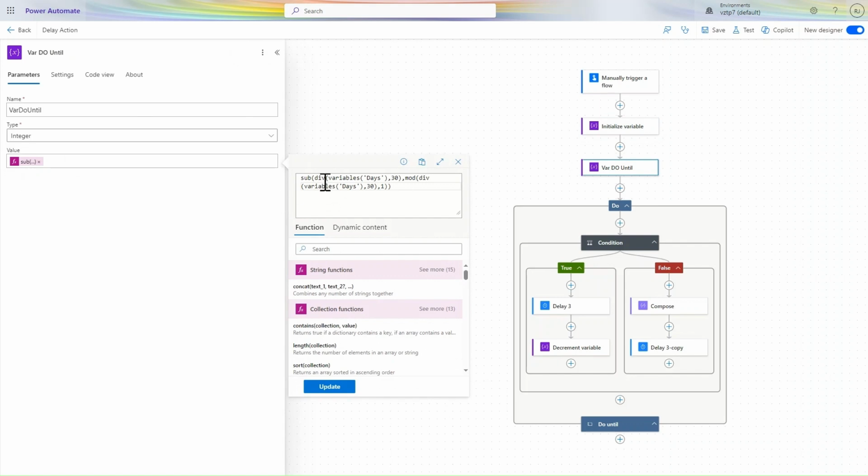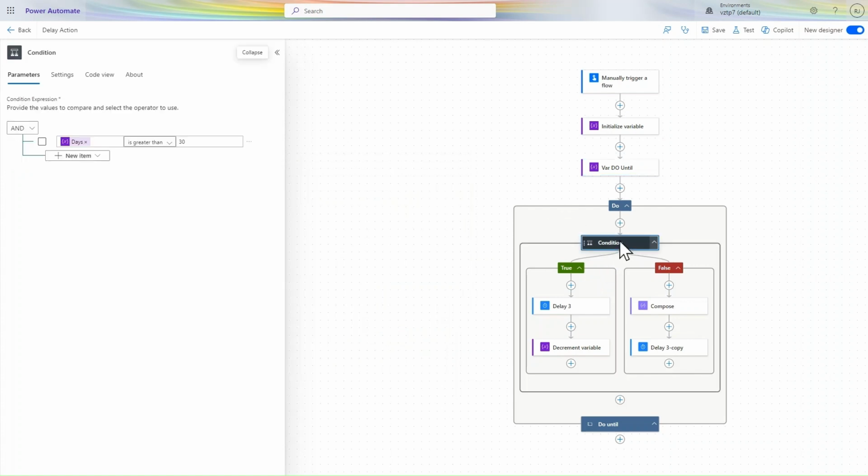First, what I am doing is dividing my variable by 30. Let's assume you have 60 days. It is divided by 30, so you will get 2, and the do until loop will run 2 times. To get the smaller number, I use sub here, subtracting the mod, to round down the number.